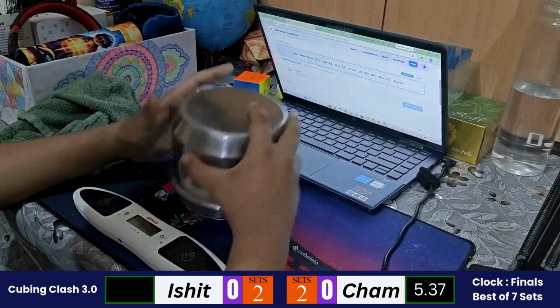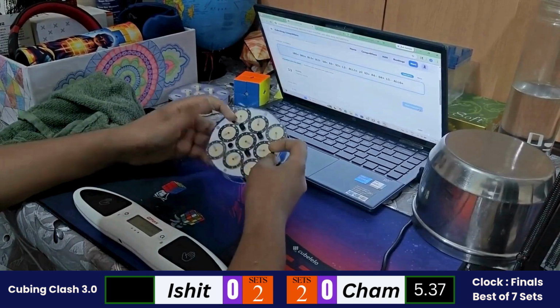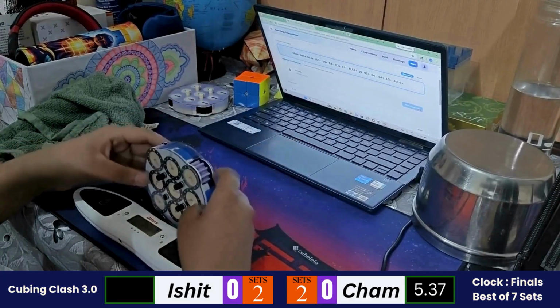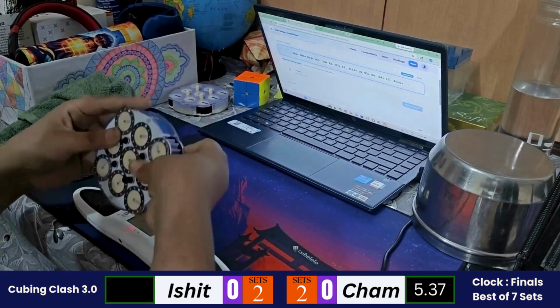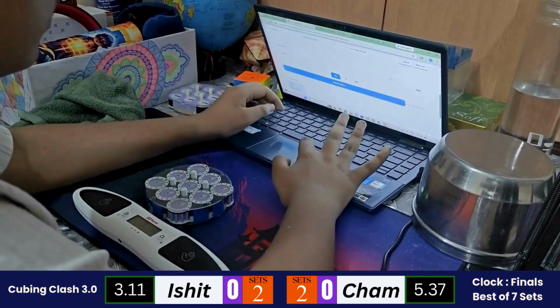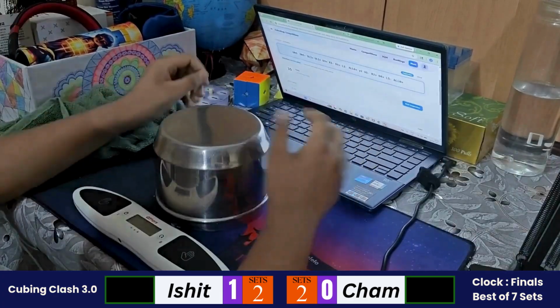Ishit is starting with the first solve of the fifth set. So whoever wins two more sets wins the match. So let's see how it goes. Ishit is starting with the first solve of the set. A quick turning and a 3.11 from Ishit. So Ishit wins the first solve. So 1-0 is the set score.